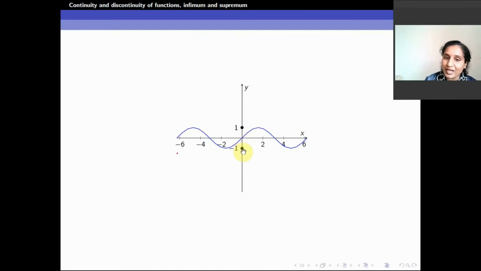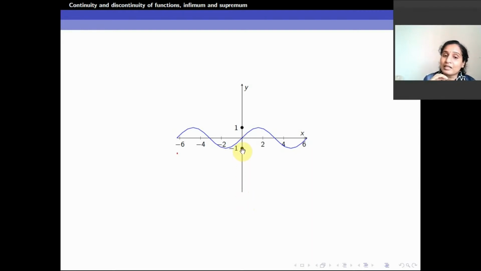Similarly, I will take minus 1. Minus 2 also will be a lower bound because the function does not go below minus 2. Minus 3 is also a lower bound because the function does not go below minus 3. Therefore, any number smaller than minus 1 is also a lower bound. But what is the speciality of minus 1?